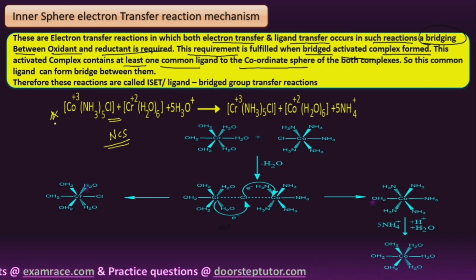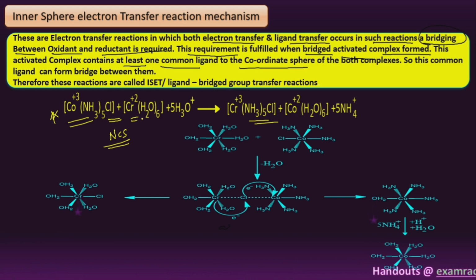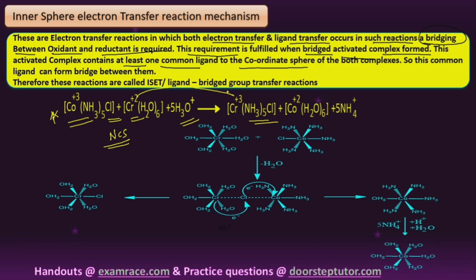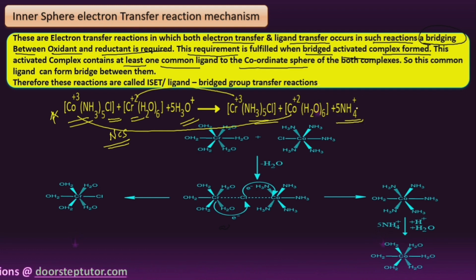This reaction has been asked many times from the entrance examination point of view. This is [Co(NH3)5Cl]2+, cobalt plus 3, reacting with chromium plus 2, followed by 5 hydronium ions. Here you can see the chromium plus 2 changes to chromium plus 3, and cobalt plus 3 changes to cobalt plus 2, with the removal of 5 ammonium ions. Here you can see the reaction.